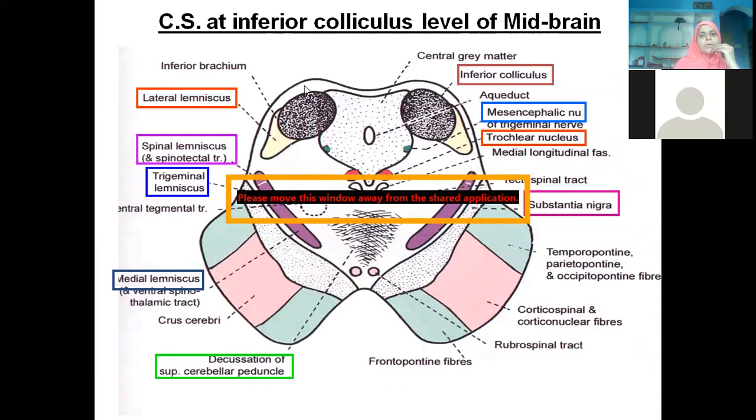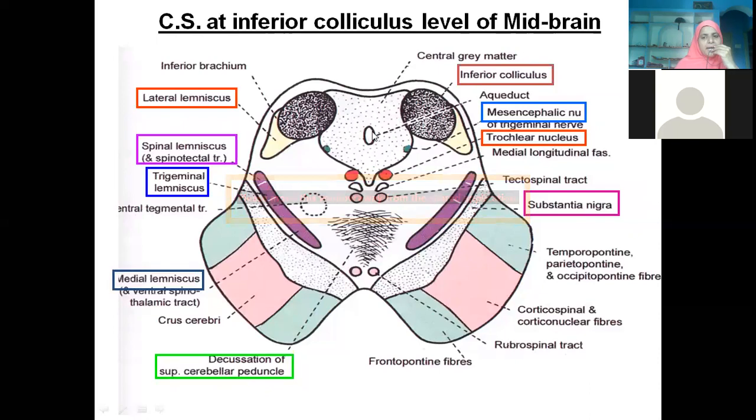Whatever sections are given in your textbook, you can follow that. This is the inferior colliculus. What is this? Cerebral aqueduct. What is this? Periaqueductal gray. These two round elevations are the inferior colliculi.